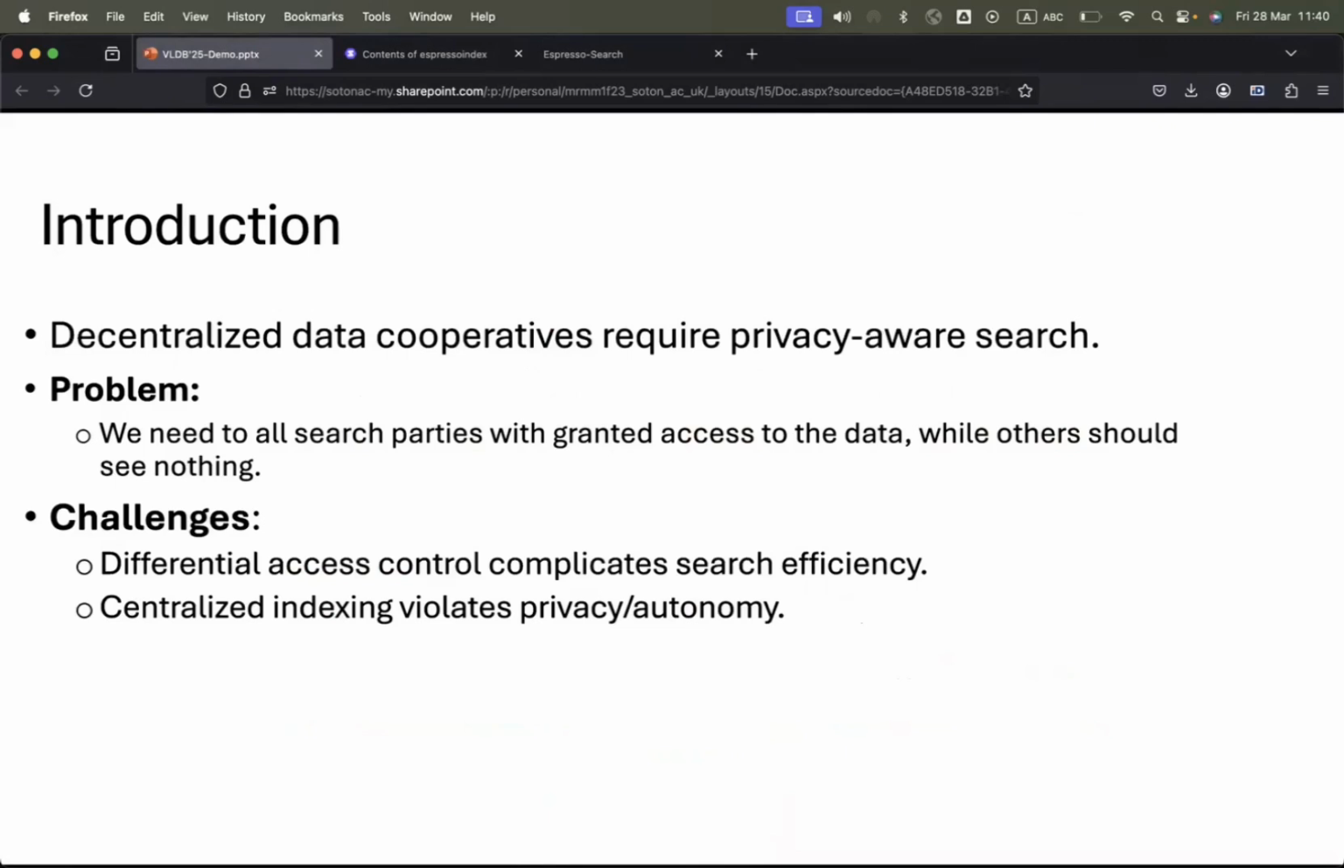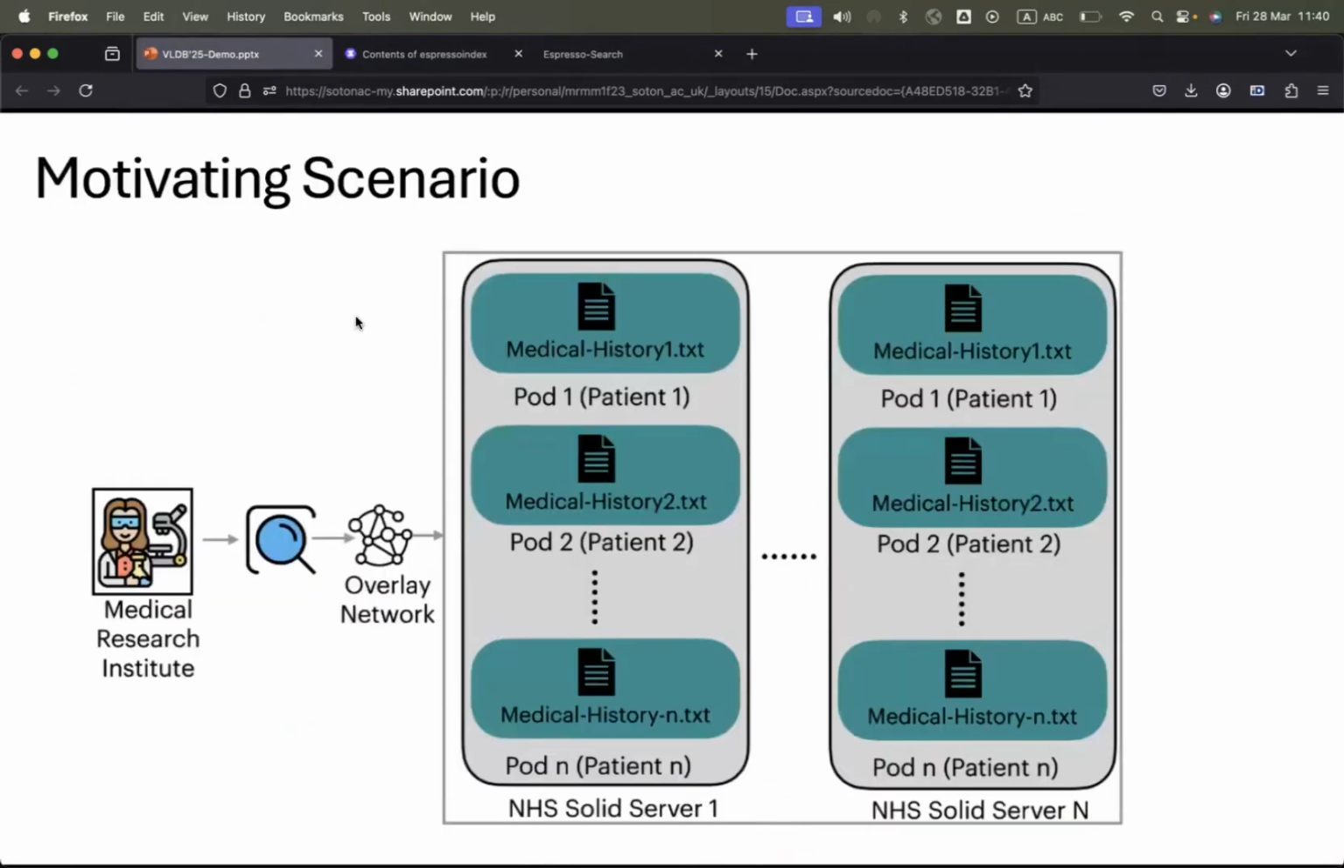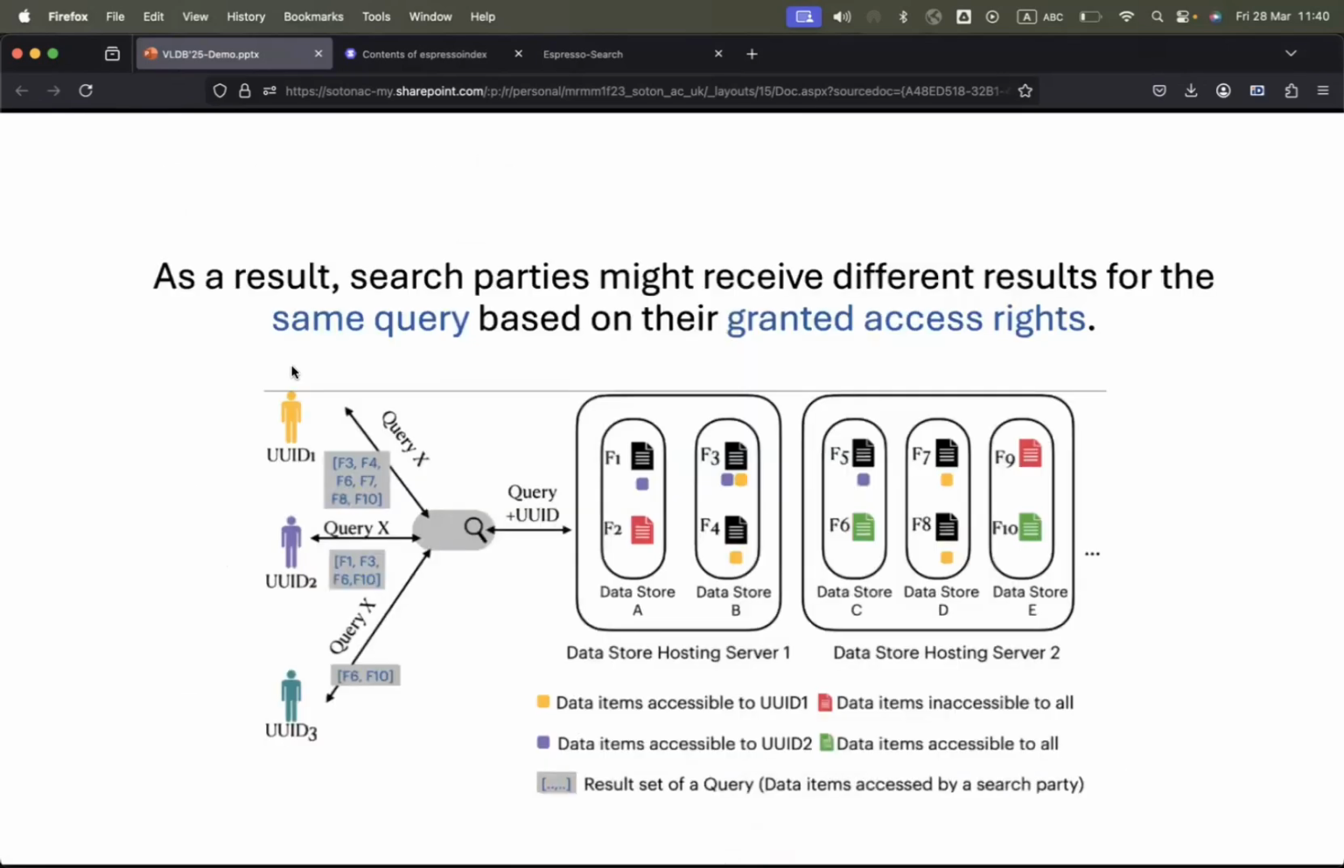Here is why. Users set individually varying access permissions to their data for different individuals. Traditional search violates privacy by aggregating data into a centralized index. As a motivating scenario, imagine a medical research institute searching for patients with rare conditions across multiple hospitals. Each patient controls various access permissions to their data for different researchers, and thus different search parties might get different results for the same query based on their granted access rights.